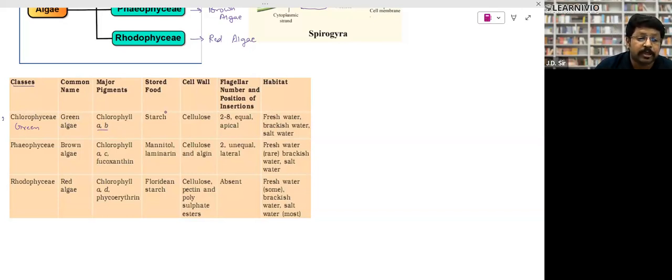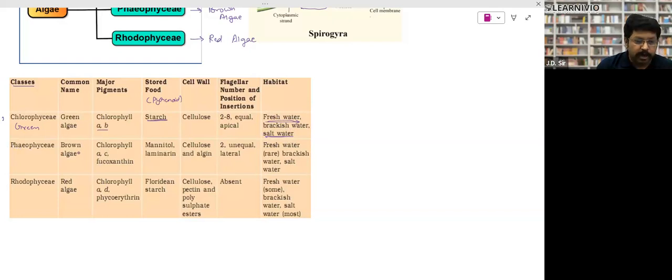The food is stored in the form of pyrenoids, and the food is starch. This question is normally asked. Their cell wall is made up of cellulose, and they may have 2 to 8 flagella. They are found in fresh water and also in salt water, both, right? That means they will be found in rivers, lakes, as well as in seas and oceans.